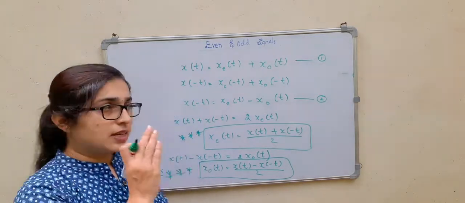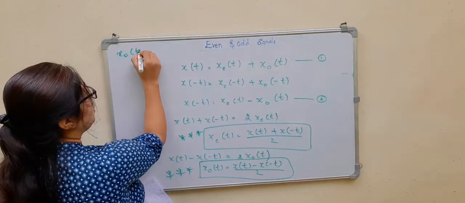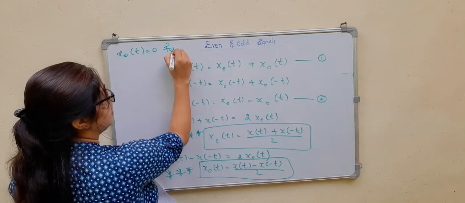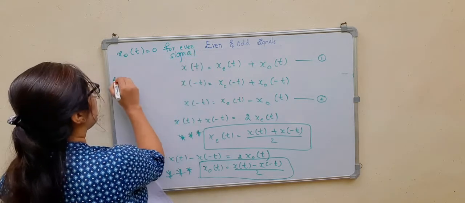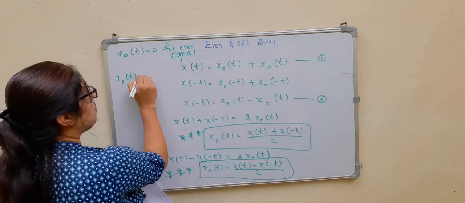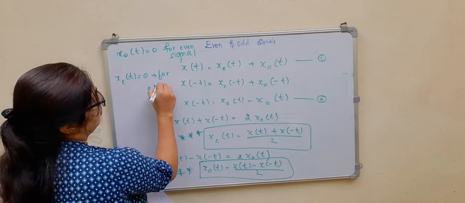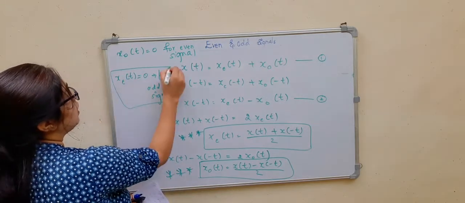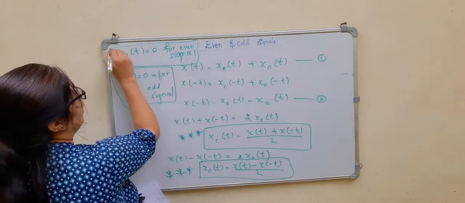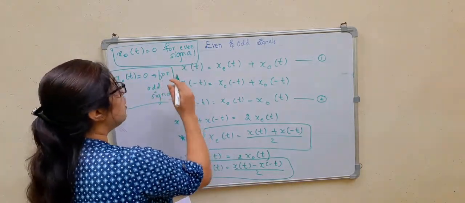Suppose the signal is even, then we can say the odd part will be equal to 0 for even signals. And xe of t, that is the even part, is equal to 0 for an odd signal. So this is also a note that you have to remember. We will see how this is, we will prove it.